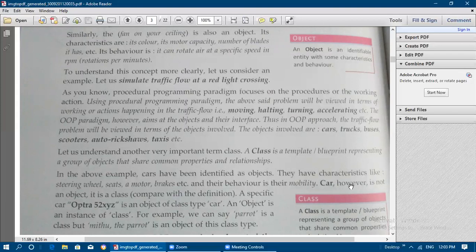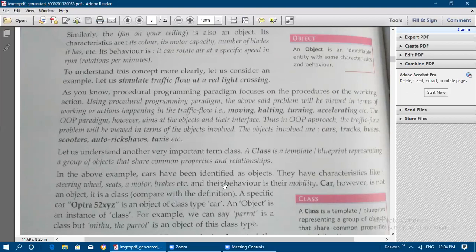So every car will be moving only. A car, however, is not an object. It is actually a class. If you go to a specific car like Optra, Maruti 800, or Datsun, if you consider specific car names, that is called an object. So car, a group of cars, is actually a class. Under the class, if you mention specific car names, maximum cars will have these parts, so that is shared here.